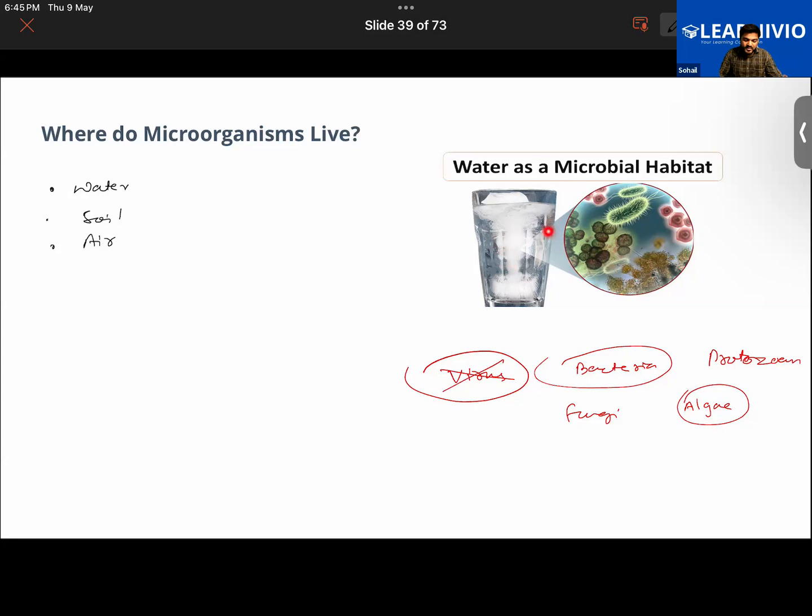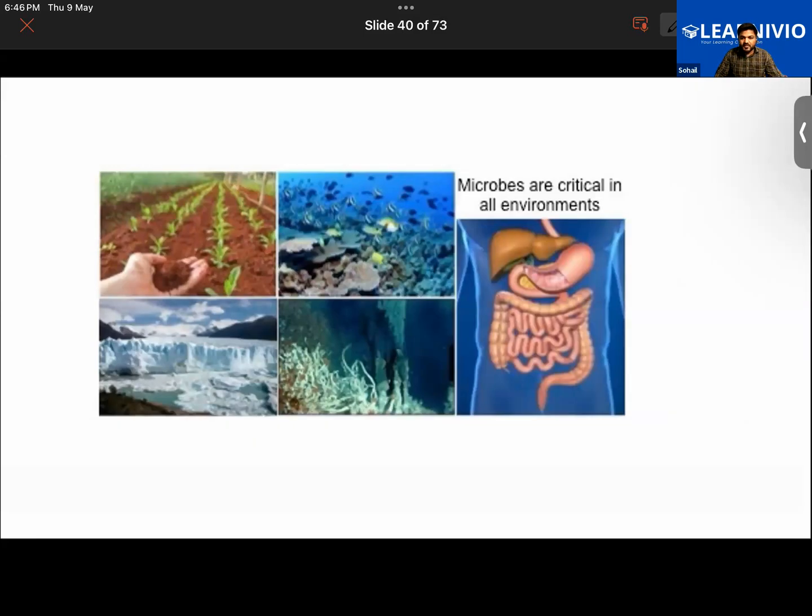Say you have taken a sample of dirty water. You'll find that millions of bacteria or other microorganisms are living in this water. They can be found pretty much everywhere, even inside the body. They can be found in frozen polar ice caps, in the deep oceans, in the soil, and in the gut of the human body, like the stomach, large intestine and small intestine.